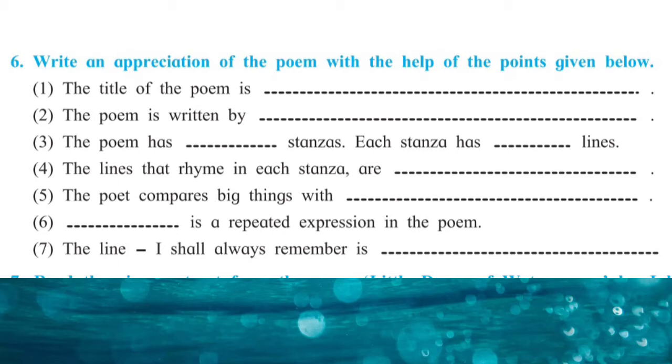Now you have to prepare yourself for writing the appreciation of the poem. Number 1 question is the title of the poem, you can write the title from the poem. Second question, the poem is written by. Third question, the poem has dash stanzas, each stanza has dash lines. Fourth question, the lines that rhyme in each stanza are. Fifth question, the poet compares big things with dash. Sixth, dash is the repeated expression in the poem. And seventh is the line I shall always remember is.